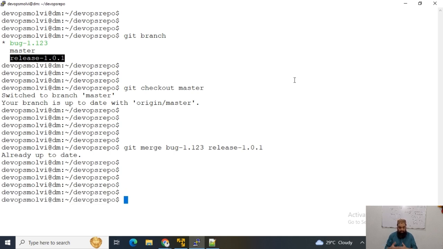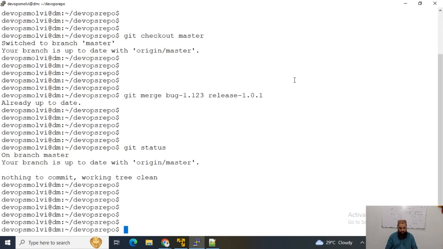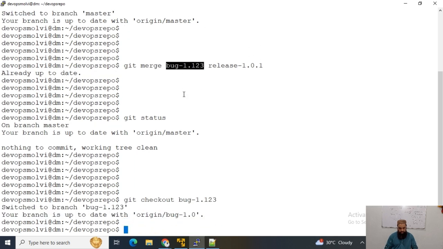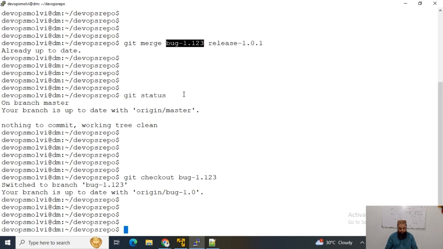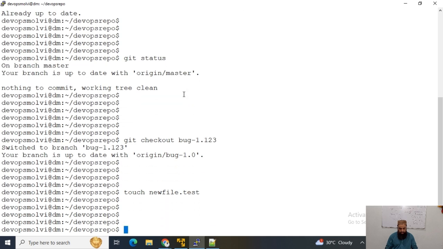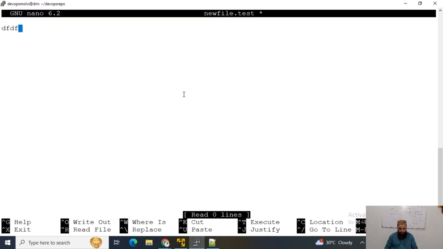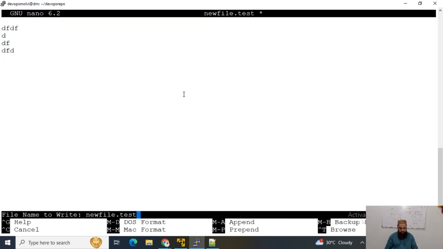So let us change something. git branch, git status. I'm at master branch. Now I will use git checkout and I will create a new file, touch newfile.txt and nano newfile. I will create some changes. The changes have been done.